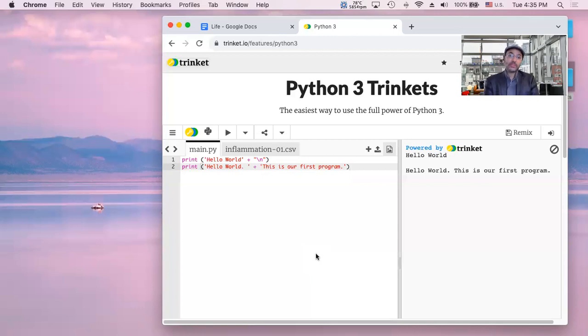And then the next line, print space open parentheses, open single quote, hello world, period, space, close single quote, space plus space, open single quote, this is our first program, period, close single quote, close parentheses. And the output here is hello world, and then there's a blank line, and then hello world. This is our first program. Very cool.